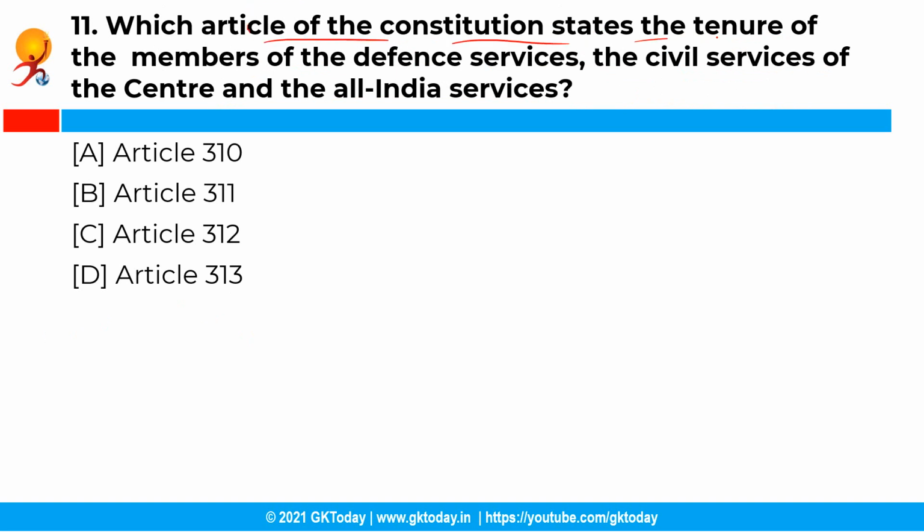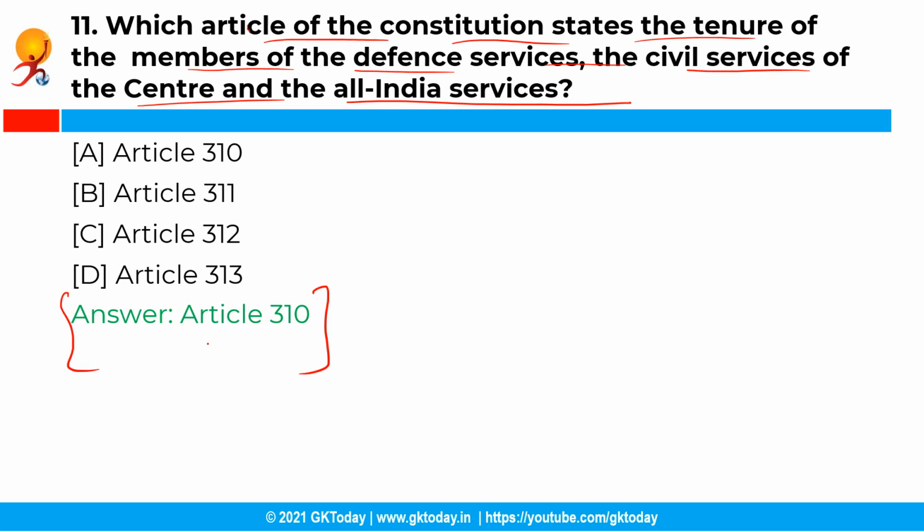So which article of the Constitution states the tenure of the members of the defence services, the civil services of the centre and the All India services? So you have the following options and the correct answer is option A, that is Article 310. So according to the Article 310 of the Constitution of India, the members of the defence services, the civil services of the centre and the All India services, or the persons holding military post or civil post under the centre, hold office during the pleasure of the President of India.